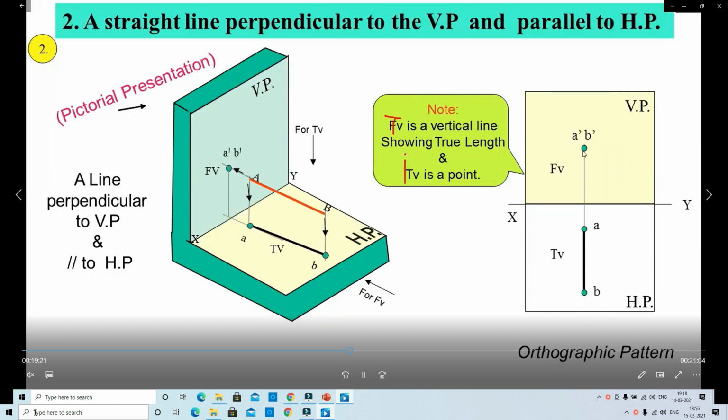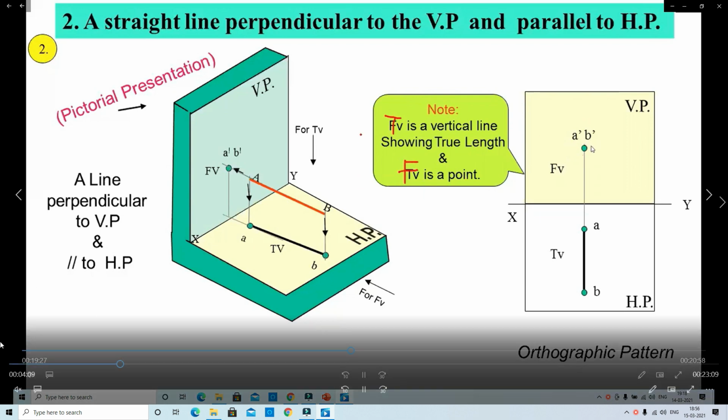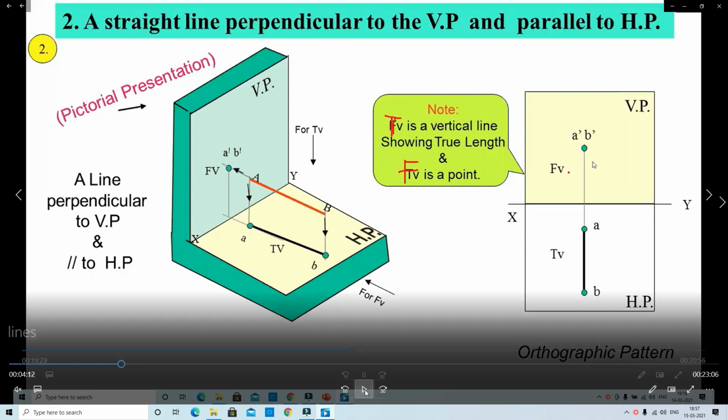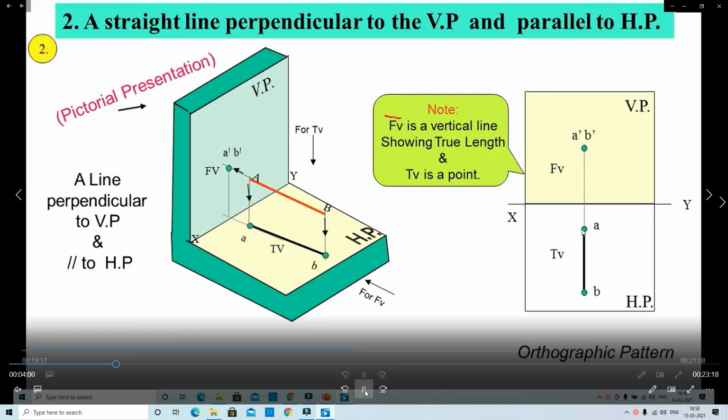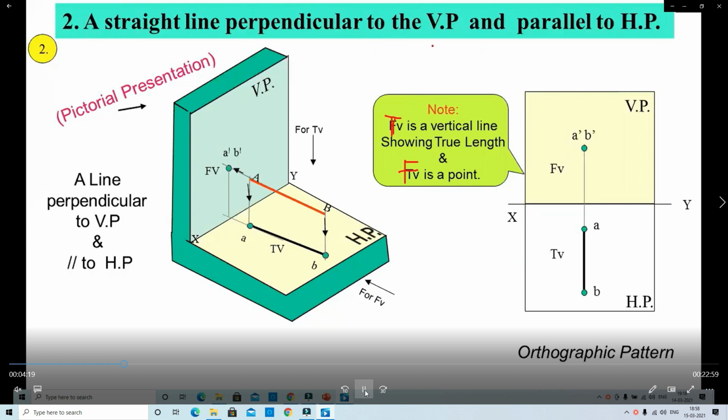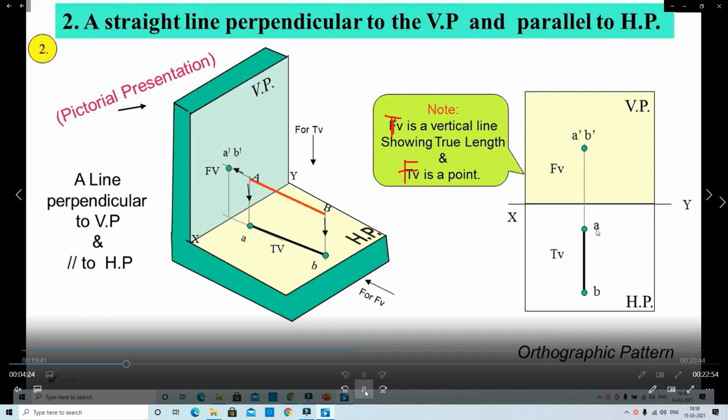That is the end of A and B. You observe here the front view and top view. The view in which the true length is visible needs to be drawn first, then the other view. That means here the top view is the true length and the front view looks like a dot. That's why first we draw the top view, then the front view.